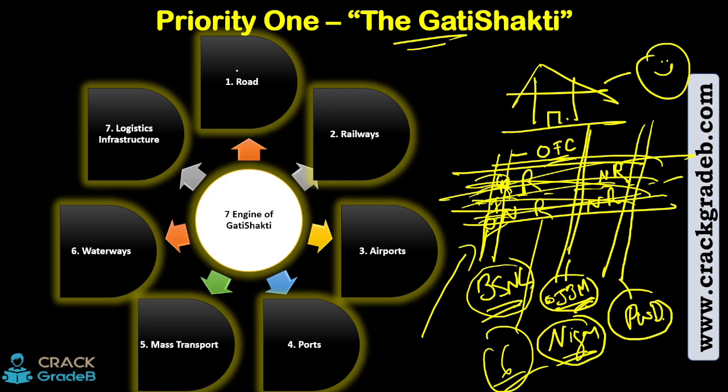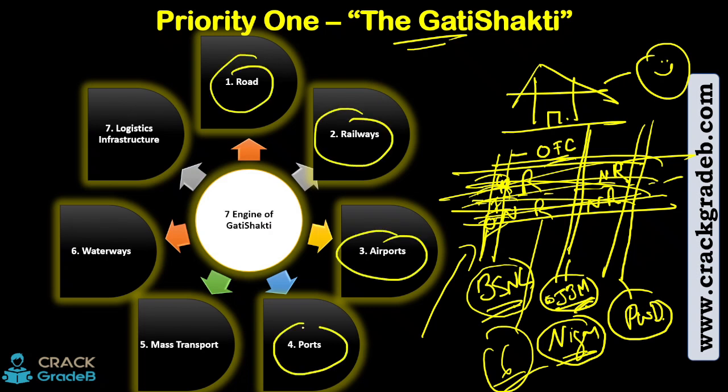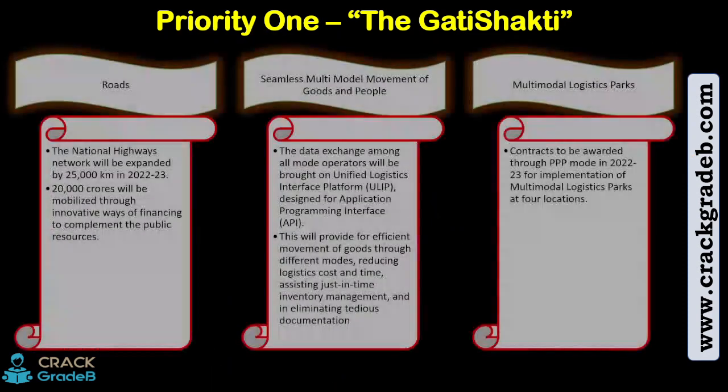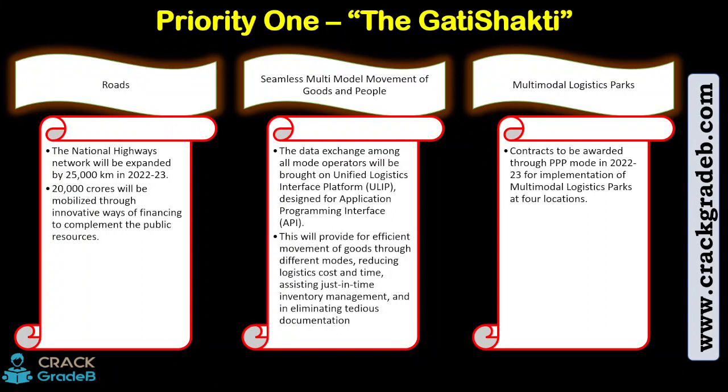So this Gati Shakti includes 7 engines. Number 1 road, number 2 railway, number 3 airports, number 4 ports, number 5 mass transport, number 6 waterways, number 7 logistic infrastructure, right? So these are the 7 engines of Gati Shakti. Now let's move to the next one and let's see what the budget has said on each of them, right? So under the road, the budget has said the